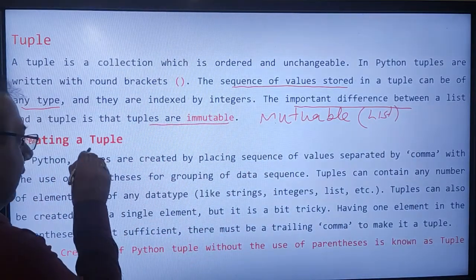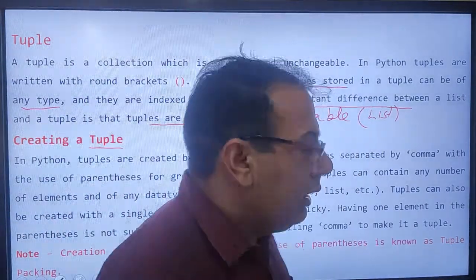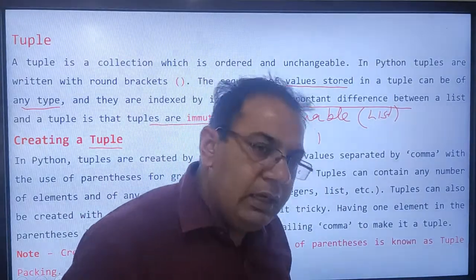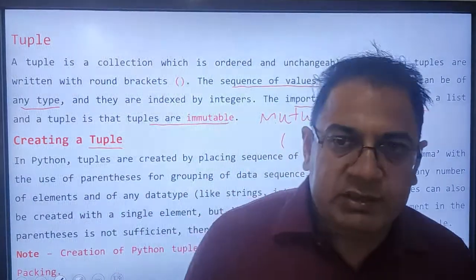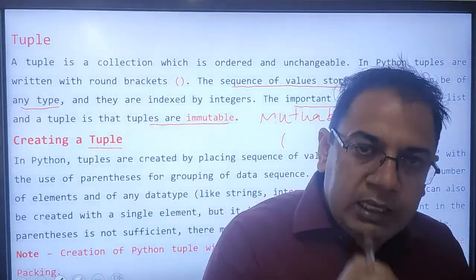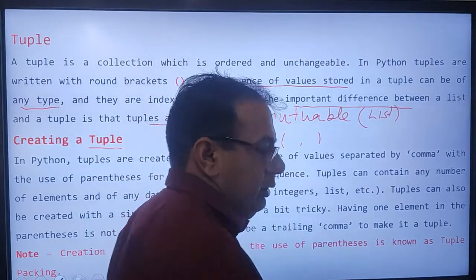Now how can we create a tuple? A tuple can be created by using parenthesis. It can contain the elements. If the elements are more than one, then the elements are separated by commas.